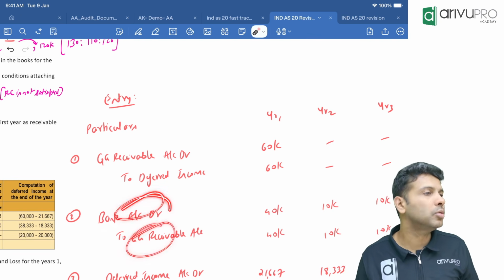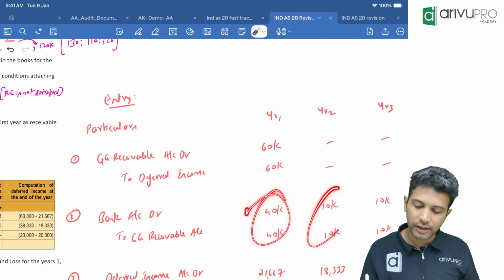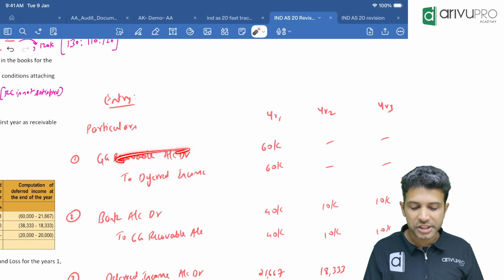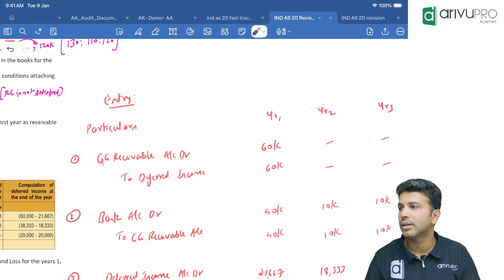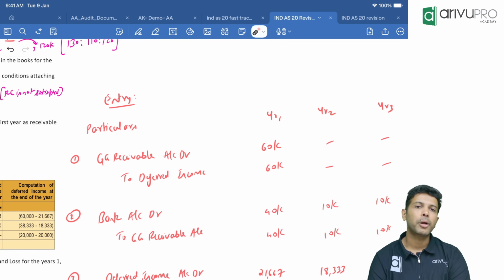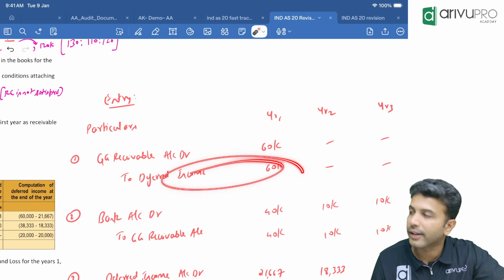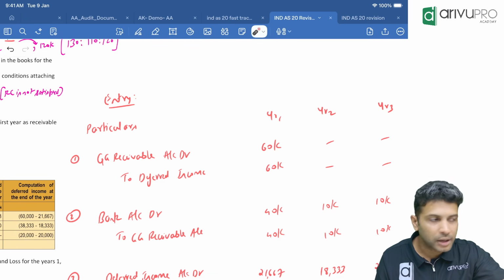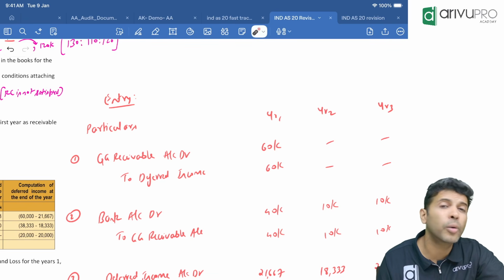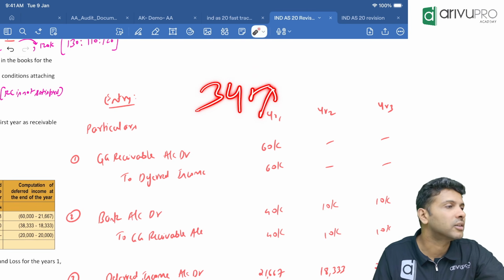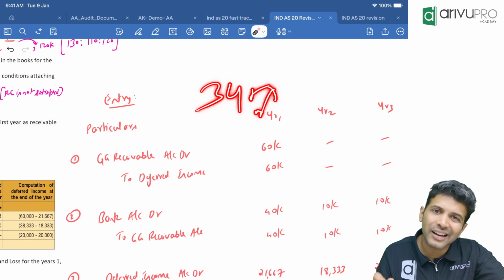Bank account debit to GG receivable: first year 40, next year 10, next year 10. That way the GG drama is fully over. Clear, sir? Any problem? And what do you do with deferred income? From deferred income, you will transfer it to SPL, over how many years? 3 years. In what ratio? In the related expense ratio.